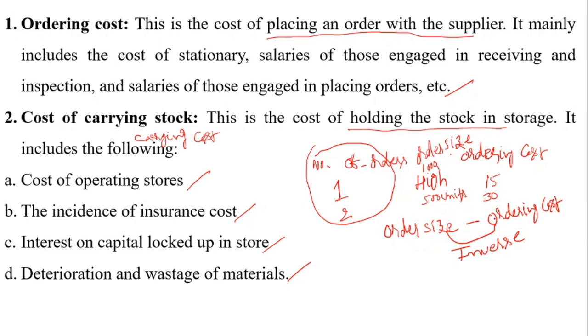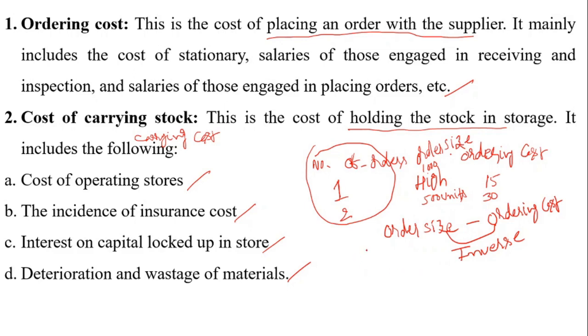Students, try to understand the difference between the number of orders and the order size. If the number of orders increases, the order size decreases. So in this case, we are not going to consider the number of orders; we are going to consider the order size. If the order size is high, the ordering cost is low. If the order size is low, the ordering cost will increase. This is the inverse relationship between order size and ordering cost.